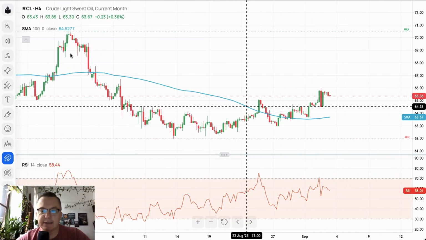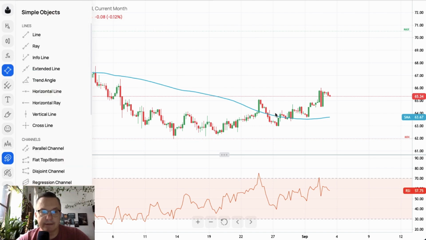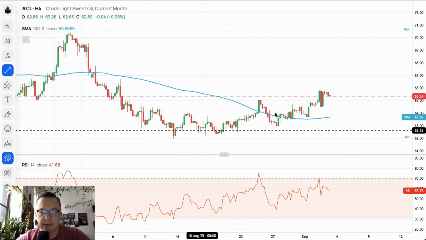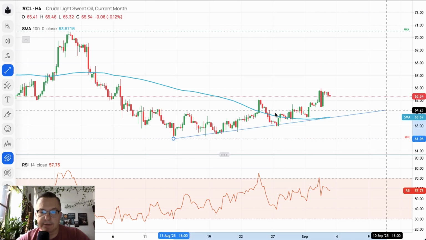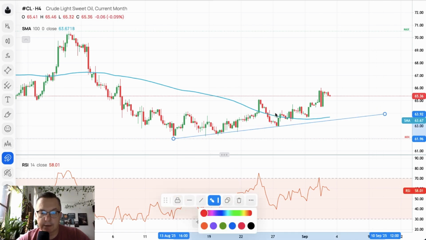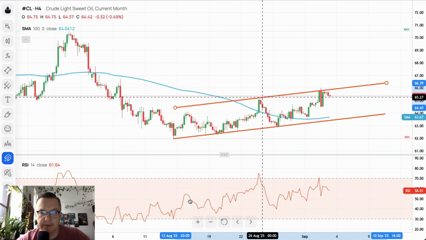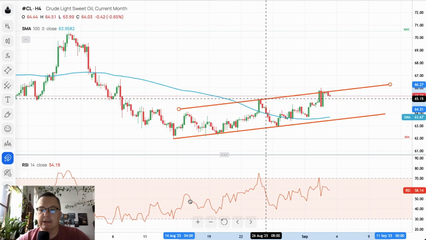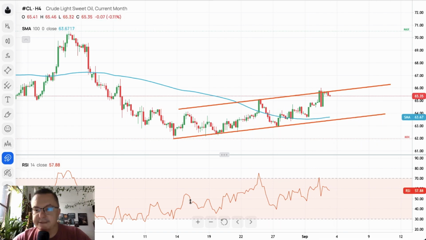What about the crude oil? After yesterday's data, the crude oil has been seen moving slightly higher. Nevertheless, it doesn't actually look like a serious upside movement. We got this trend line here, the strong trend line on the chart. If we create some kind of a channel, you can see that we are moving slightly inside of this corrective channel.